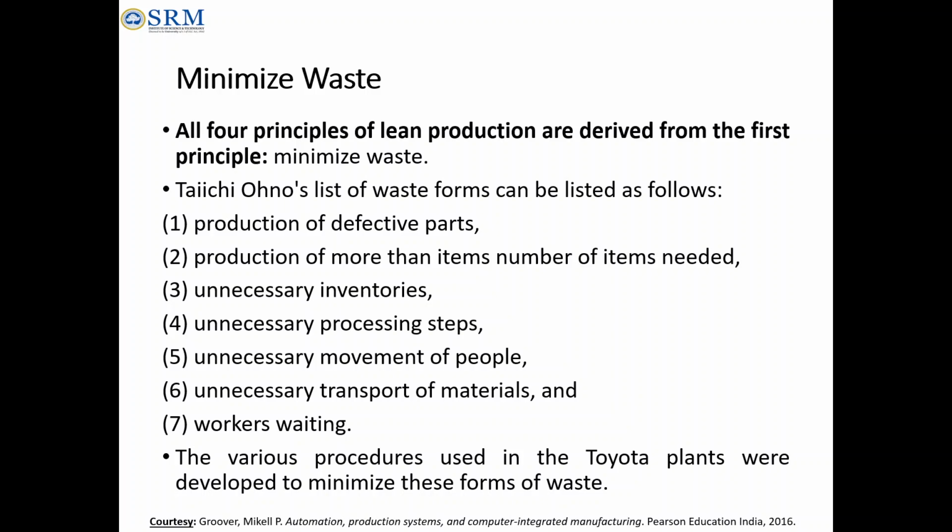So production of defective parts is one kind of waste that we can minimize, and the production of more items than the customer needs. So what is needed by the customer? How much is needed by the customer? We have to make that. Simply making because we have machines, we have metal, we have resources is merely waste. If there is an order from the customer, we have to make that order, not extra.